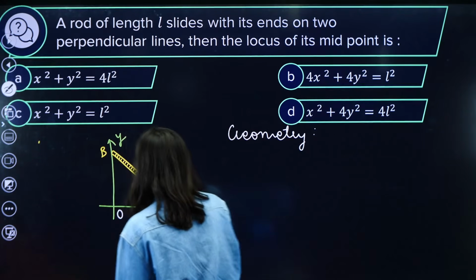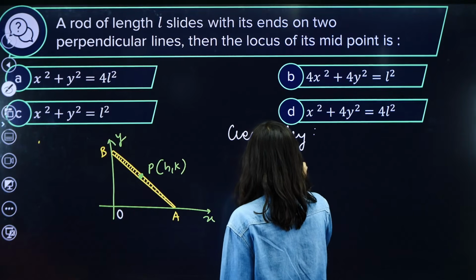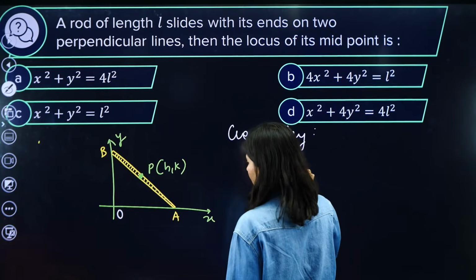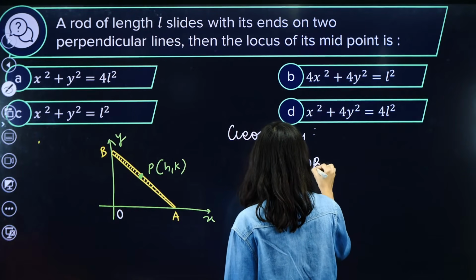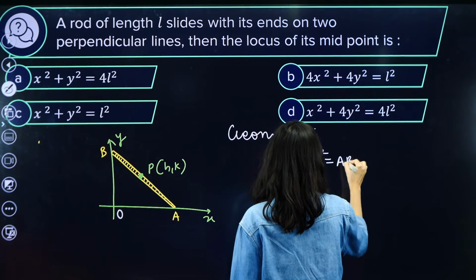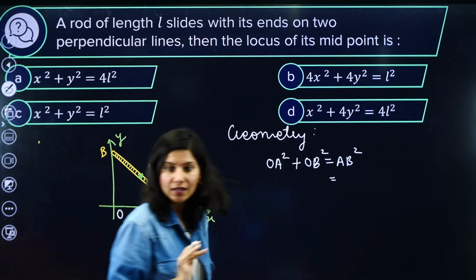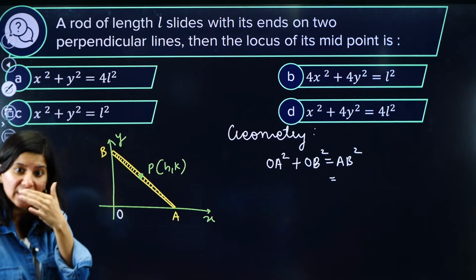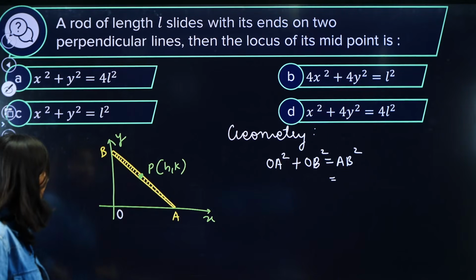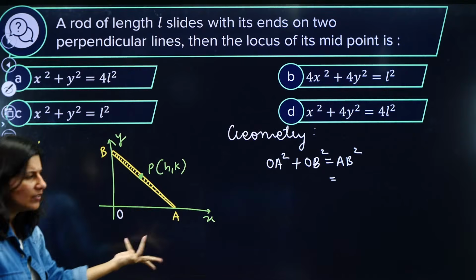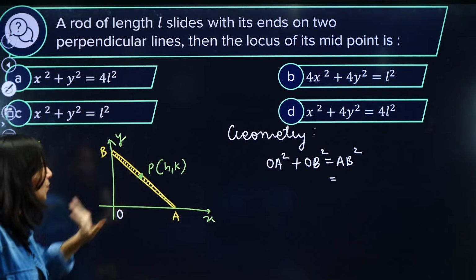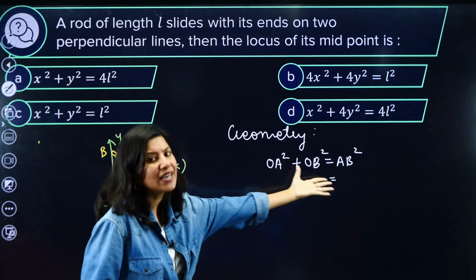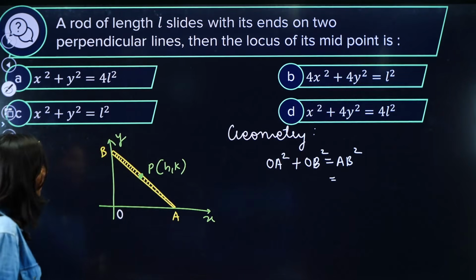So let's suppose this is A. OA square plus OB square equals AB square. AB we know, it is L. Now OA and OB, we don't know A. All we know is point P, and P is never over here. So how will we introduce (h, k) in this geometry? This is the main point.